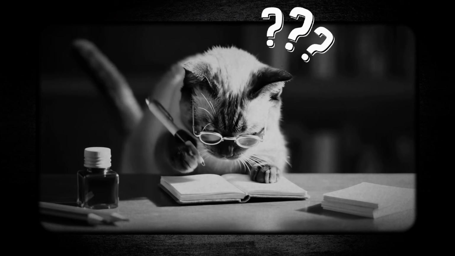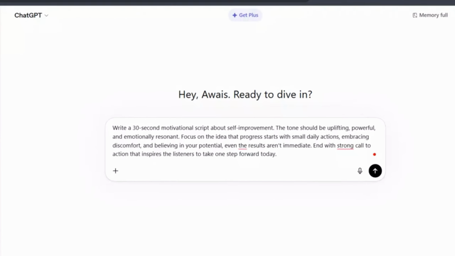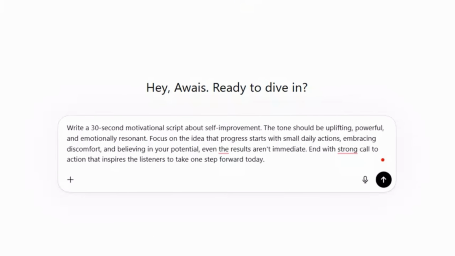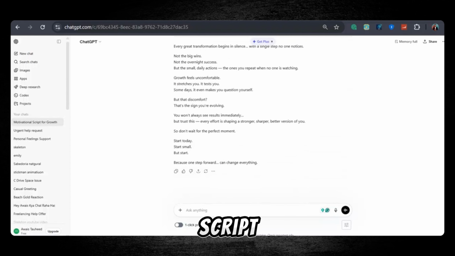If you don't want to spend hours thinking about ideas, you can use tools like ChatGPT to generate a quick starting point. Simply open the tool and write a prompt such as, "Write a short motivational script about self-improvement." You can adjust the prompt depending on your topic. For example, you could ask for a script about productivity, discipline, financial growth, or personal development. Within seconds, the tool will generate a script that you can review and edit to match your style.